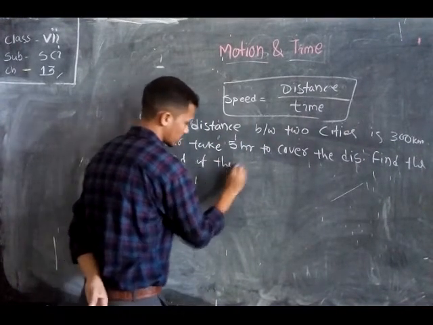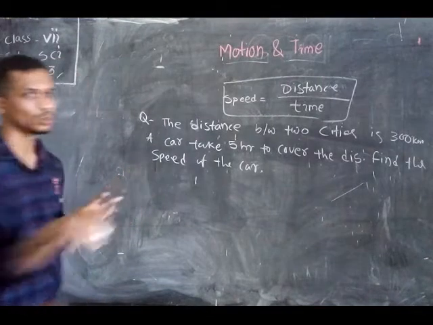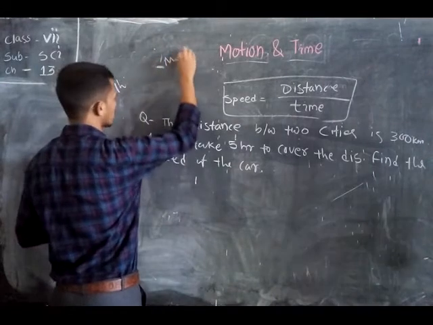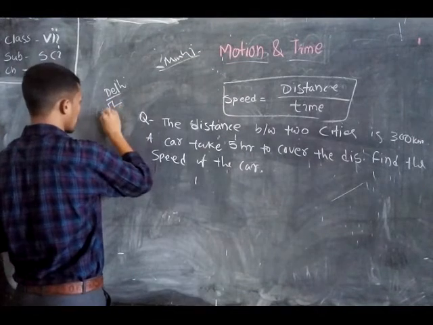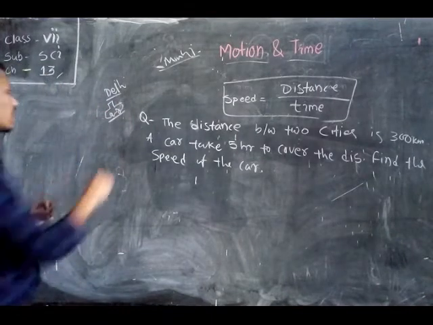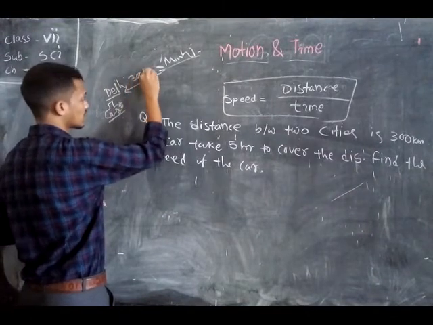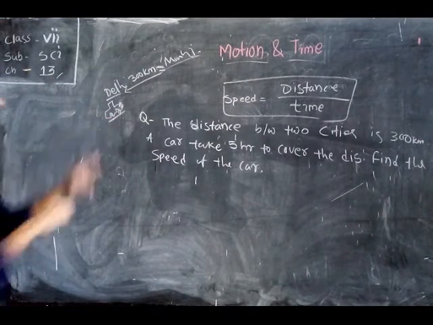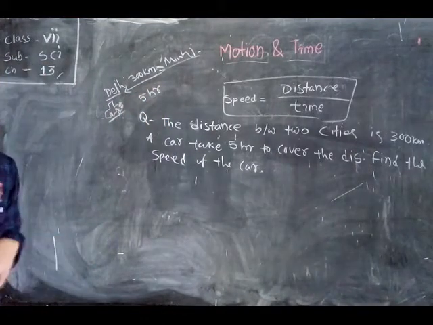Here we are taking the question that suppose there are two cities. Suppose here is Delhi and here is Mumbai. From here a person travels by a car. The distance between these two cities is 300 kilometers, and the person started his journey by car and required 5 hours to reach his destination.